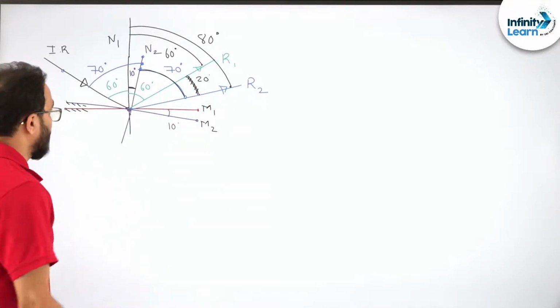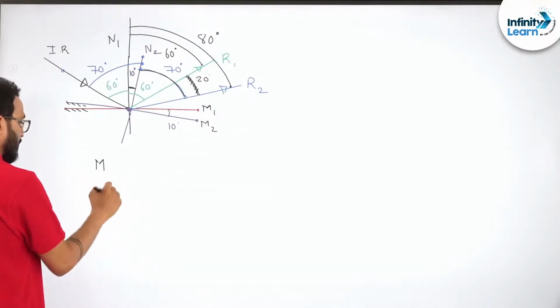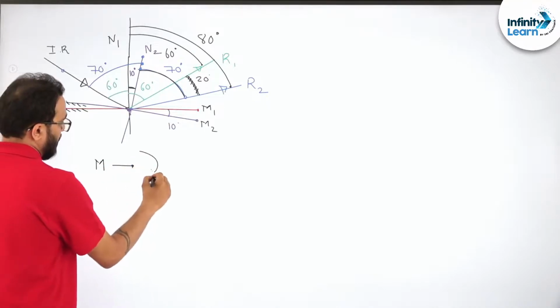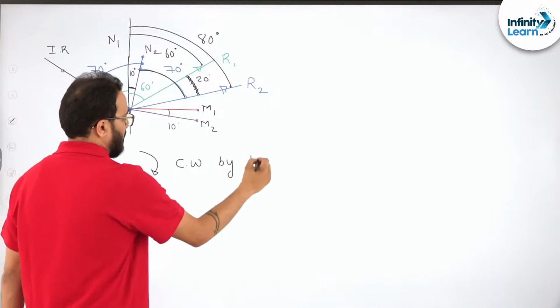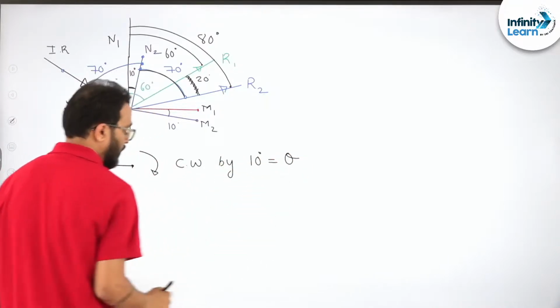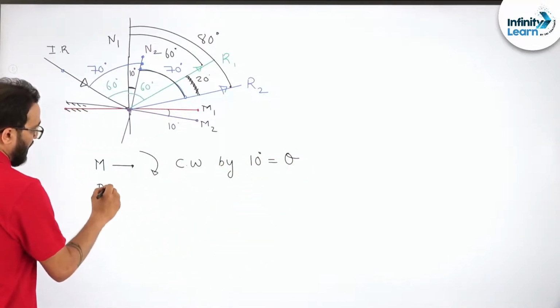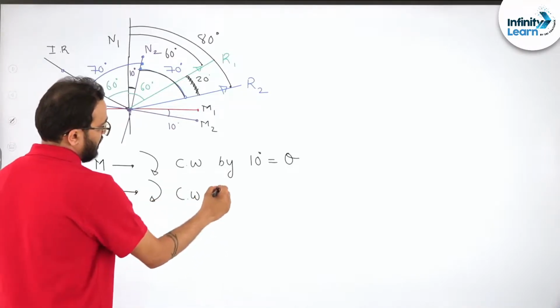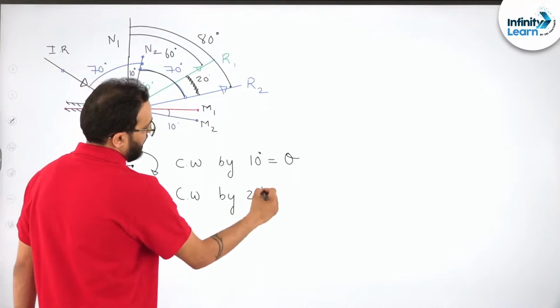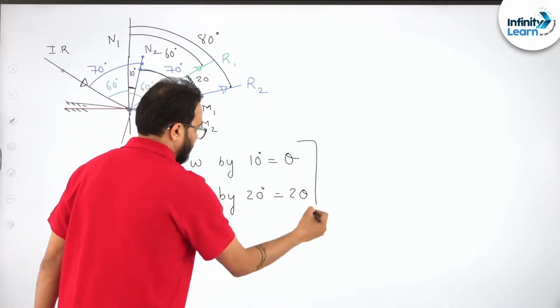Do you understand? So if the mirror rotates clockwise by 10 degrees, equal to theta, the reflected ray will also rotate clockwise by 20 degrees, that means 2 theta.